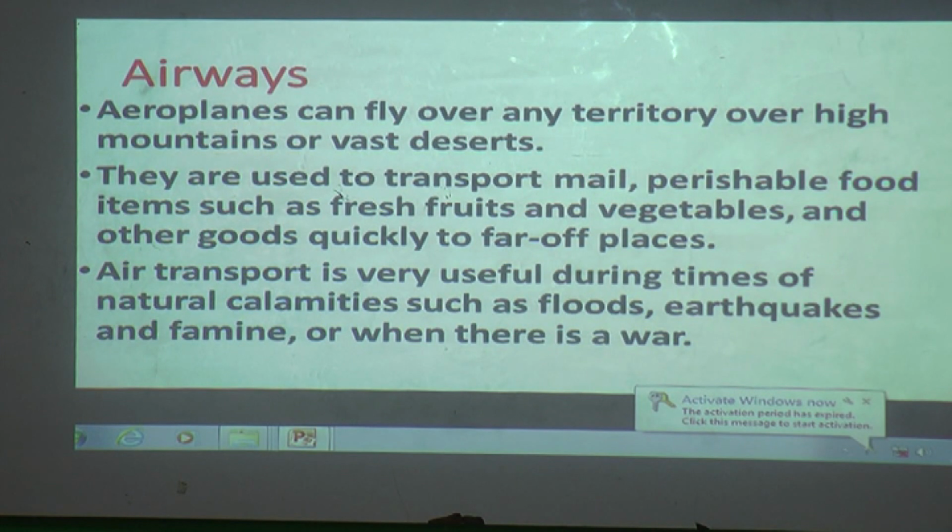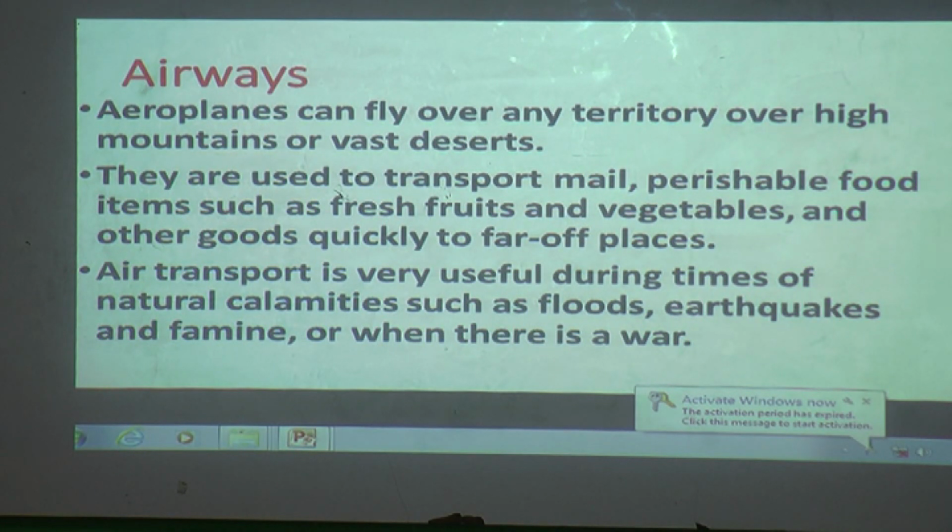Air transport is very useful during times of natural calamities such as floods, earthquakes, and famines, or when there is a war. Yes, we have wars at our borders. In that case airways is very useful to us. Why?